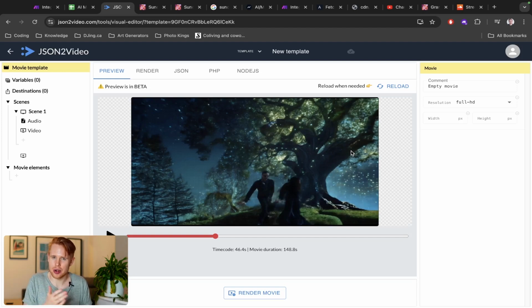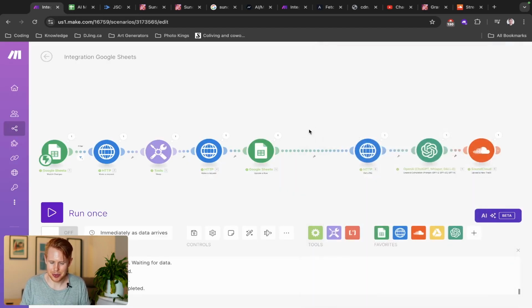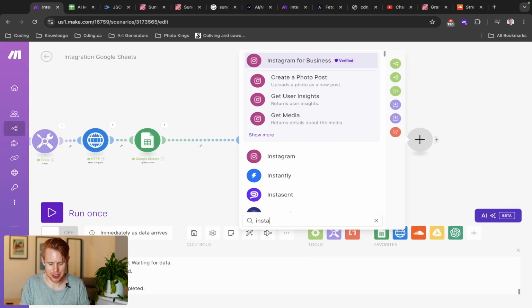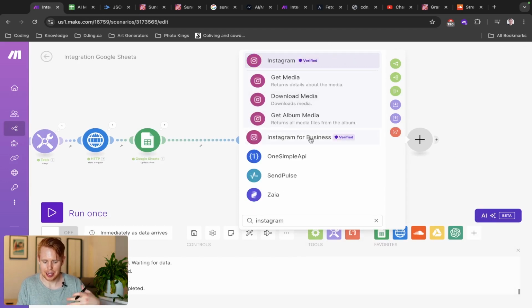You could generate content for social media, and then you could automatically publish it on Instagram, for example, straight through make.com, right? So Instagram, you could do Instagram for business, publish it there. You could publish it on Facebook. You could publish it on LinkedIn, on YouTube, on TikTok, on Twitter, whatever, right? The possibilities are just endless, right? There's just so many different places that you could publish that content.